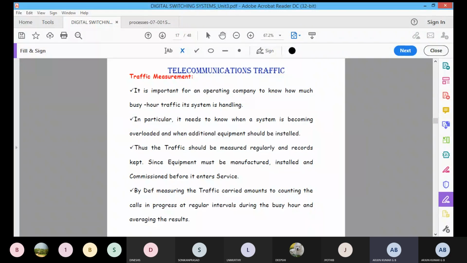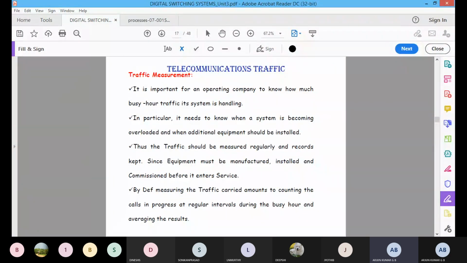We should measure the traffic every day because we don't know exactly when the traffic will be higher. There will be different charts for every day, every month and every year. For every day we can calculate the traffic, and monthly or yearly you can take the average. Like that, the measurement of traffic should be regularly recorded.